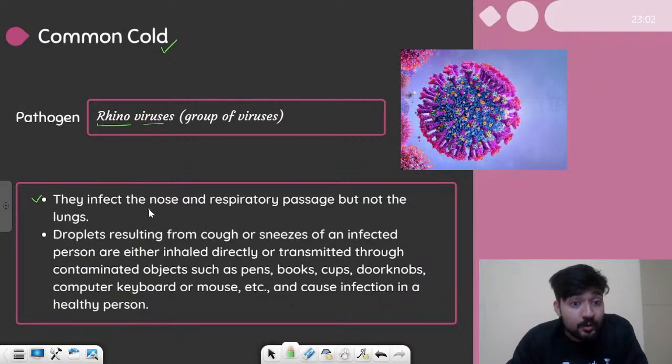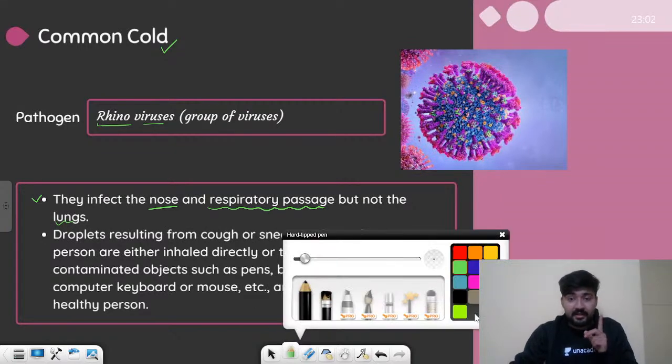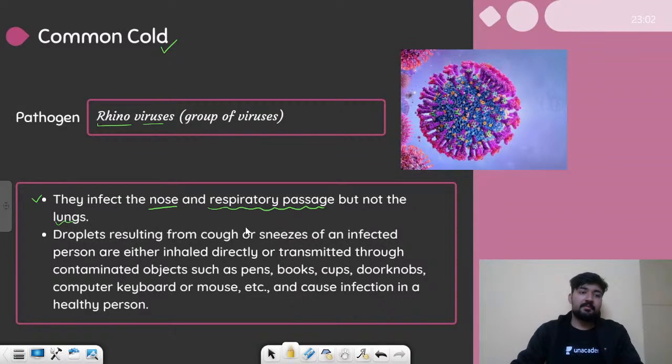They infect the nose and respiratory passage, but not the lungs. Remember, in pneumonia, lungs are infected, alveoli are infected. But in the case of common cold, only the upper passage, the nose and the tracheal passage, is infected. The lungs or the alveoli are not infected. So how does it spread?